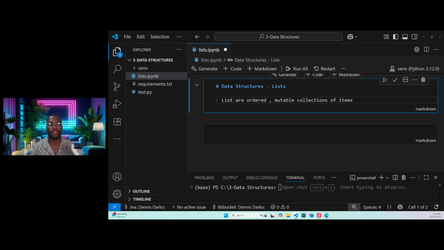So you see how I'm trying to explain lists for you? We're using markdown. I'm not writing any code. I'm just trying to explain what a list is when we say list in Python. Lists are ordered. Let me add the S here so the sentence is really good. So lists are ordered mutable collections of items.